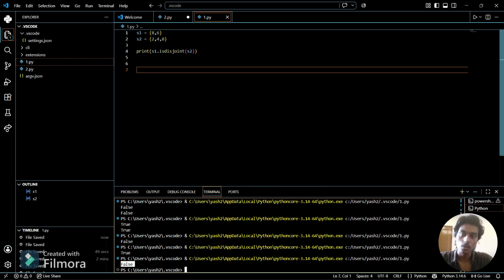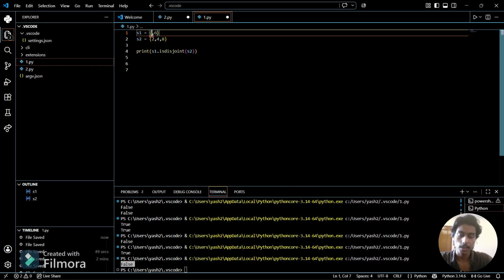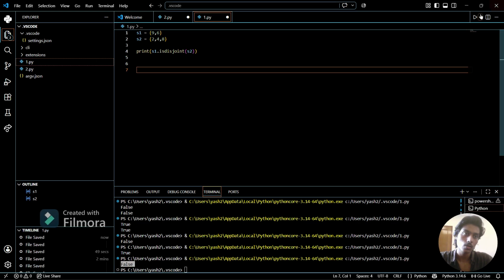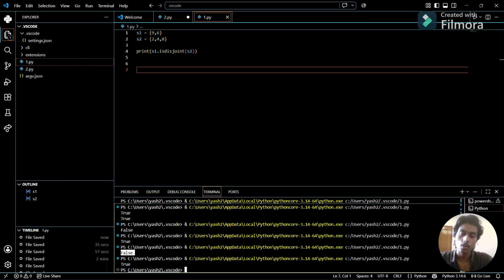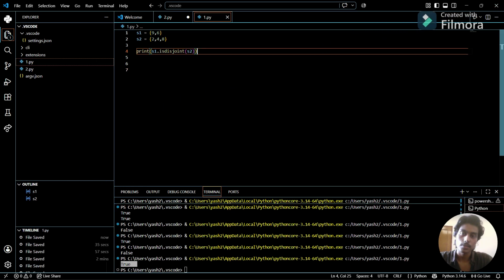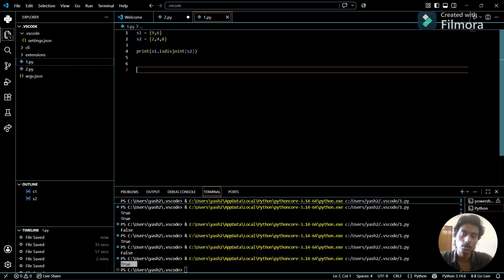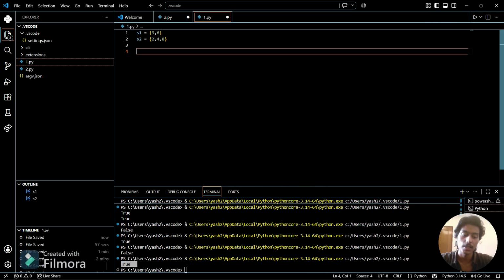But if we don't have any common elements, if I remove 8 from here and write 9 here, so now we don't have any common elements, it will return true. So that is the work of disjoint. So you have to learn the syntax of that. Now move to some built-in methods.